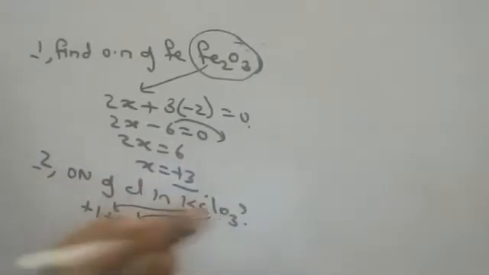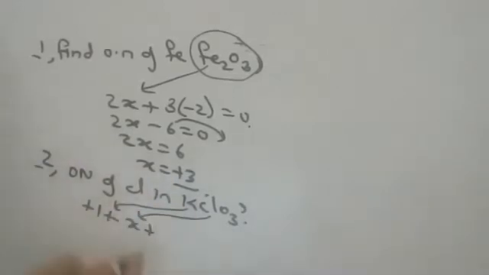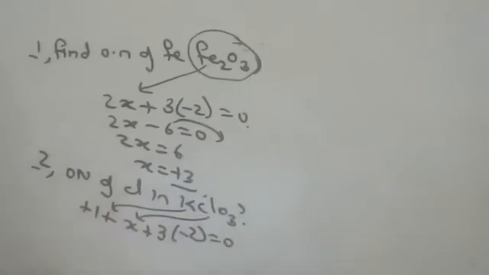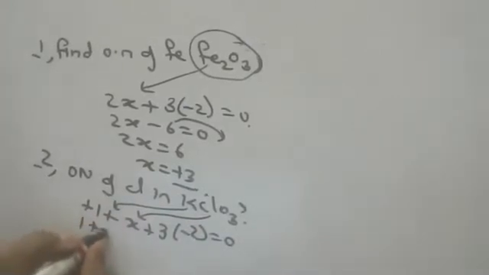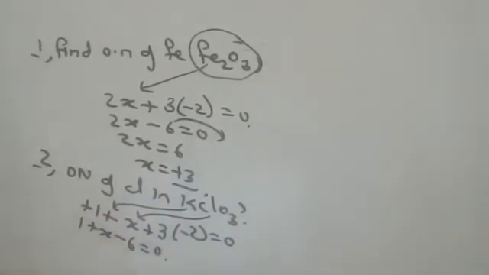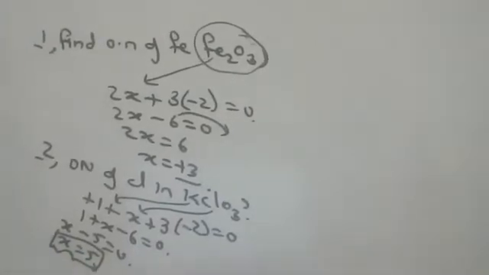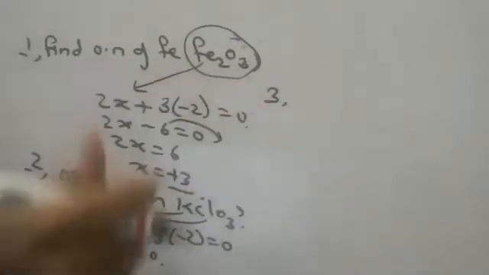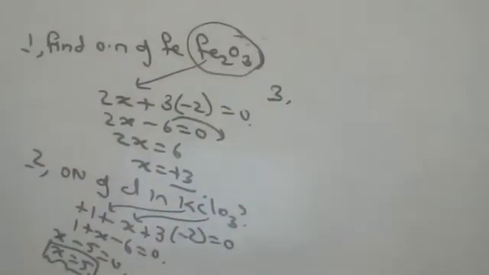Oxygen is -2. I gave you in first 20. I gave you oxygen is -2. So 3 into -2 is equal to -6. Okay, children. 1 plus x minus 6 is equal to 0. X minus 5 is equal to 0. X is equal to 5. Okay, children. So what is the oxidation number of chlorine in potassium chlorate, KClO3? It is +5. Okay, children. As you keep doing, you will understand. They are very, very easy, children, actually.